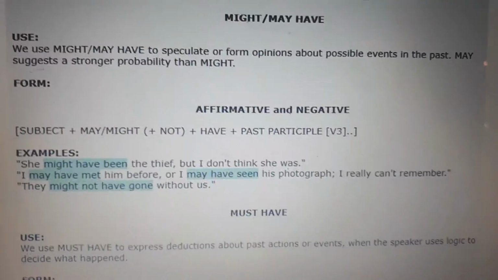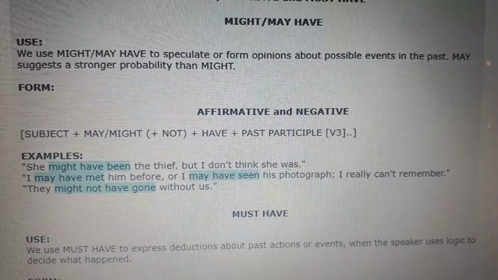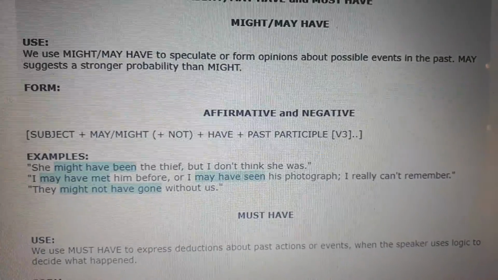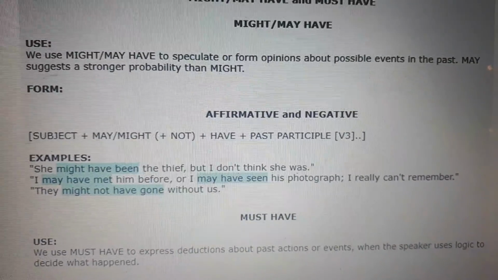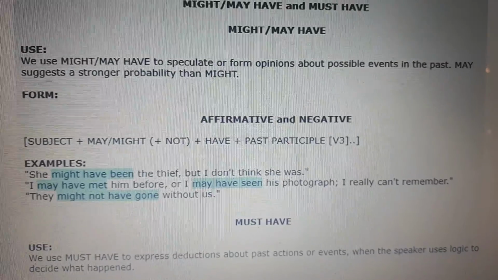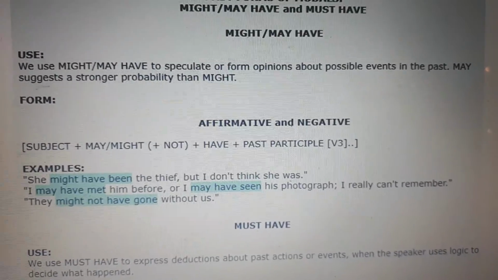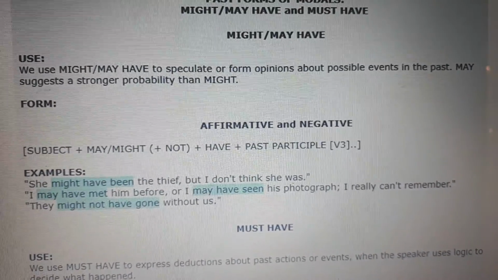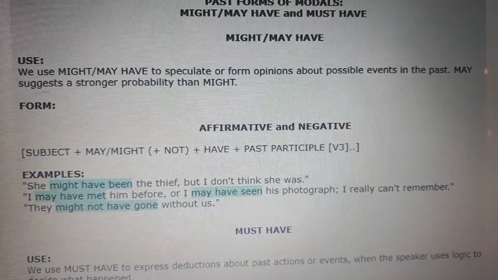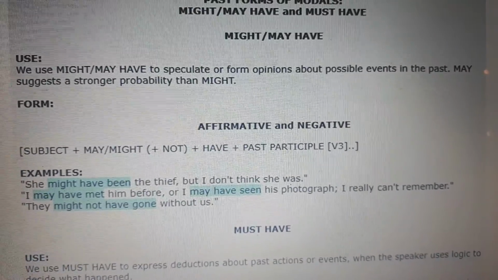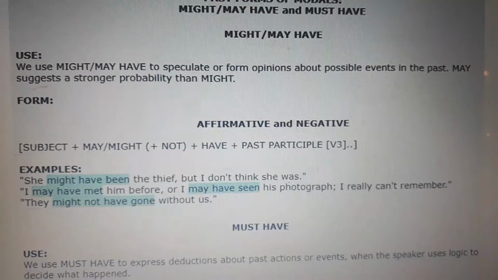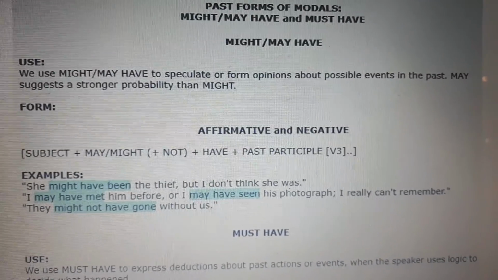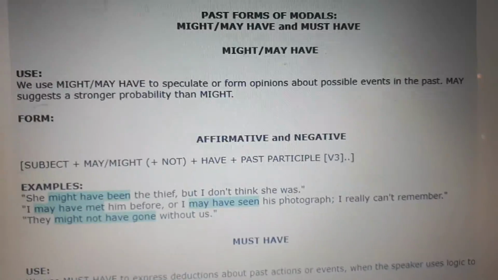For example, in the afternoon when we have too much sun, we could say that today it may be a shining day.